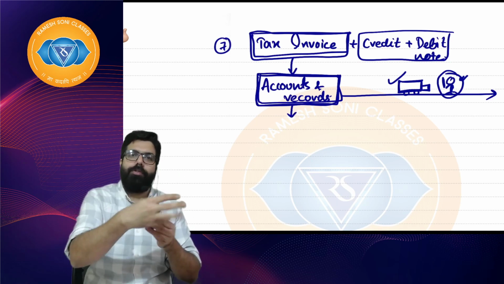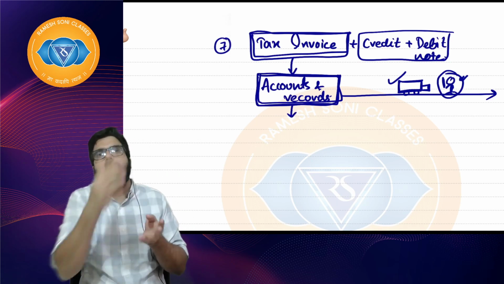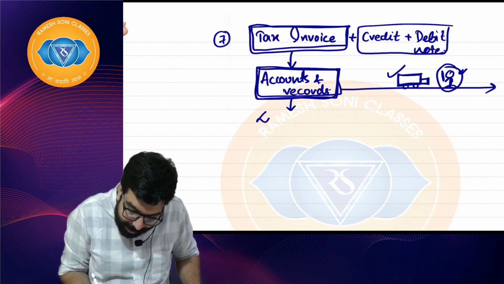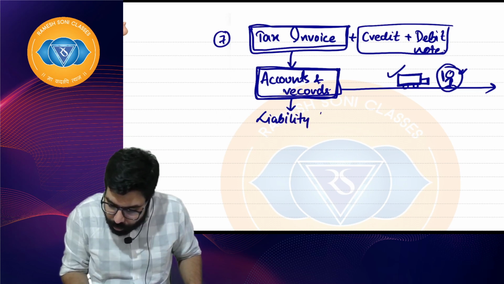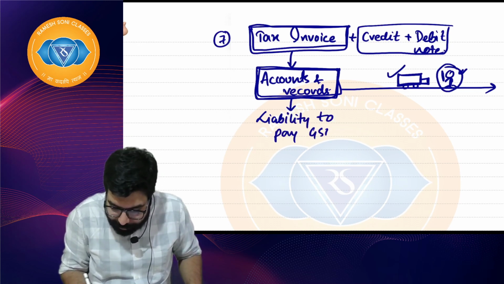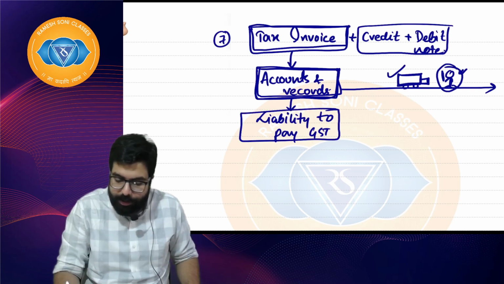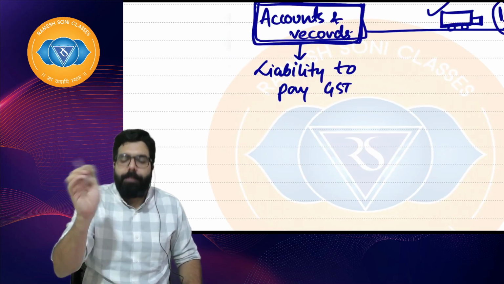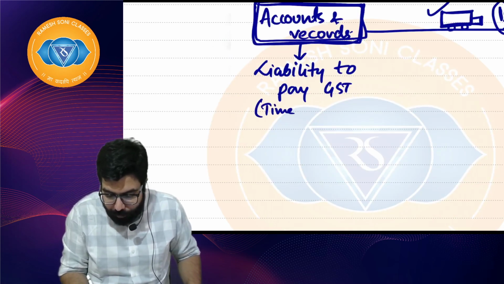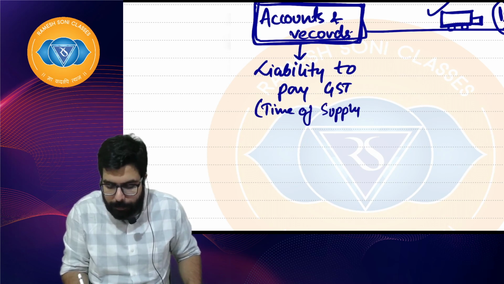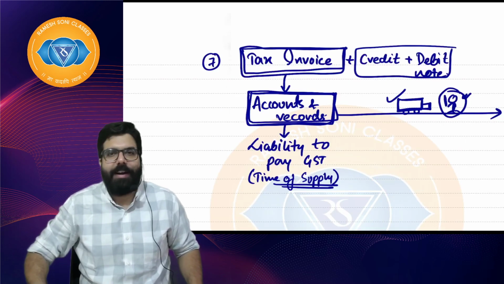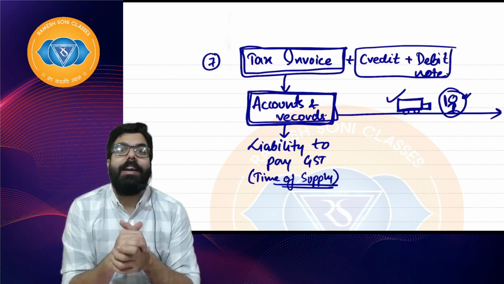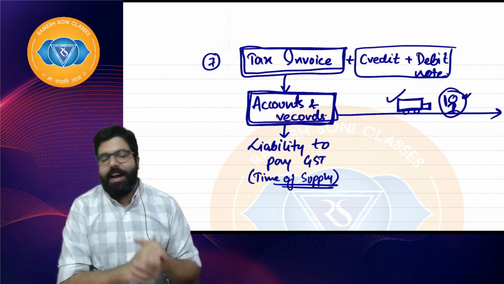See, I sold the goods, I issued the invoice, I maintained the accounts, I sent the goods. Government is telling Ramesh, what are you waiting for now? Please go ahead and pay my GST. So basically my liability to pay GST will come. I hope everyone is clear. My liability to pay GST will come, and the good name for this chapter is time of supply. Time of supply means my bad time has come when I have to pay the GST to the government, and that time is known as time of supply. I hope everyone is clear.